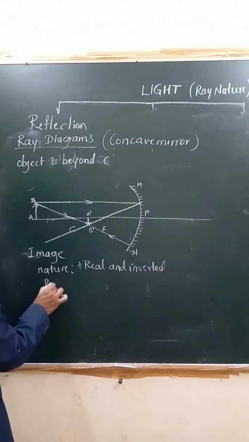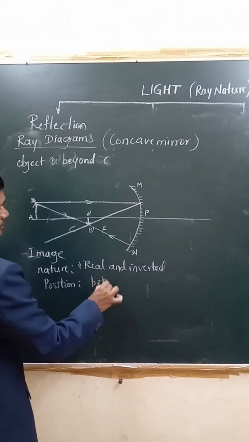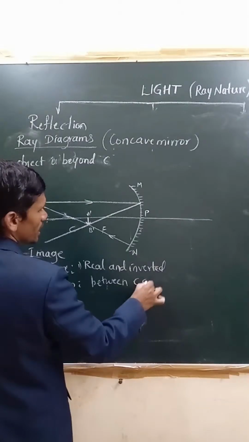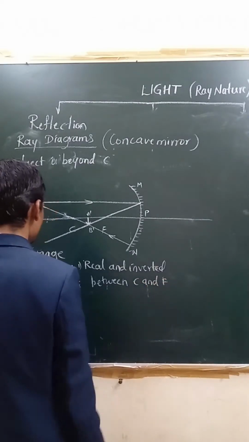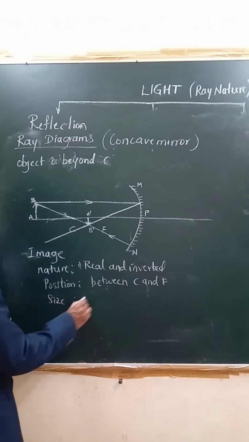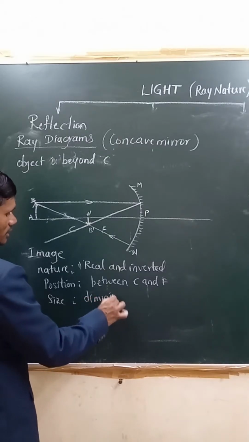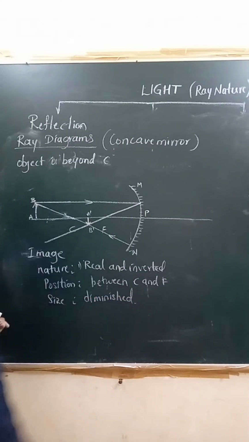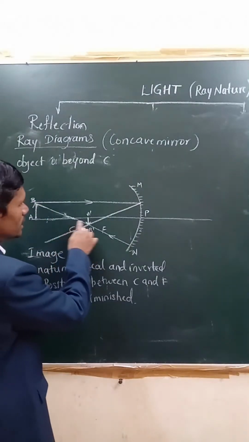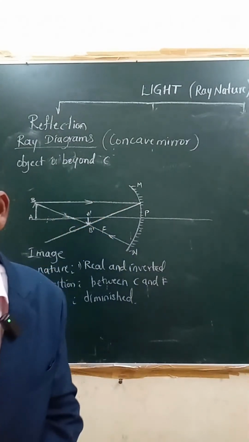Second, what is the position of the image? It is between C and F. Next, what is the size? If you take the size, it is a little small, so we call this just diminished. This is how we say that when the object is beyond C, the image formed between C and F is real and inverted, and it is diminished. This is how we can draw it.